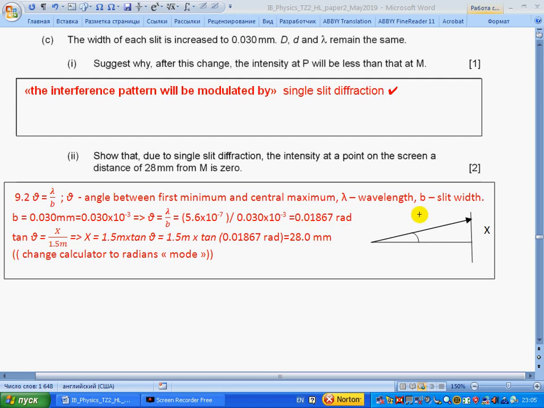Then looking at this diagram, we should find x. x will be found from tangent. Tangent equals x divided by 1.5, where 1.5 meters is the distance. So we find x, and it is 28.0 millimeters. Change the calculator to radian mode, don't forget. So this is radians.